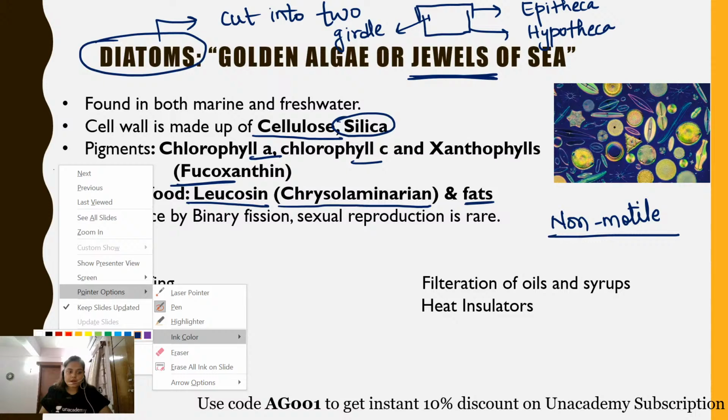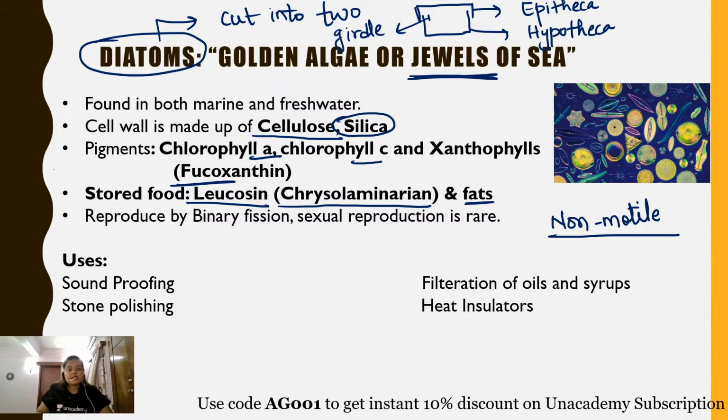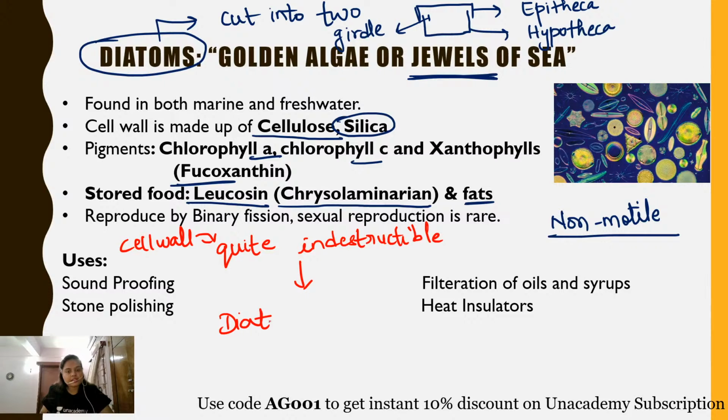Okay, now as I have told you, the cell wall of diatoms contains silica. Because of this silica, the cell wall is quite indestructible in nature. And even after the death of the diatoms, they settle down at the bottom of the sea, forming diatomaceous earth.